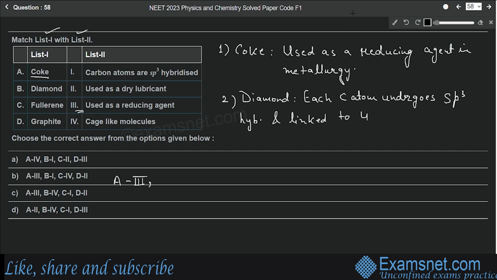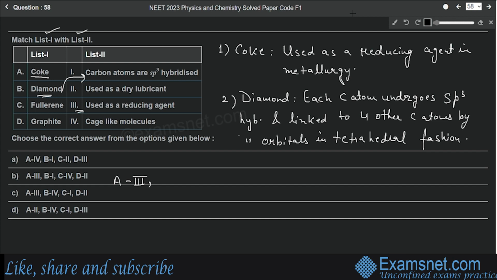To 4 other carbon atoms by hybridized orbitals, in tetrahedral fashion. So there is a tetrahedral arrangement of atoms. So what will be the correct match for diamond? First one: carbon atoms are sp3 hybridized, each carbon atom is linked to 4 other carbon atoms in tetrahedral fashion. So the correct match for B will be number 1.